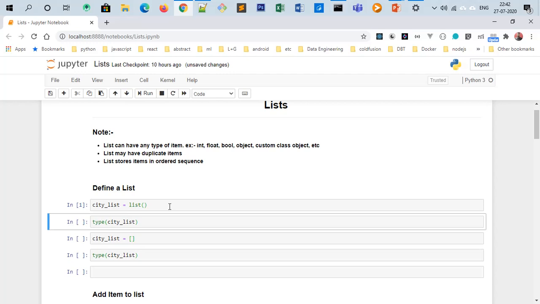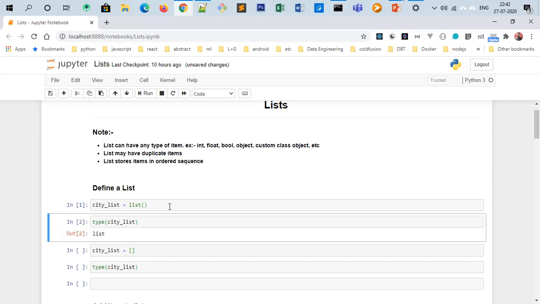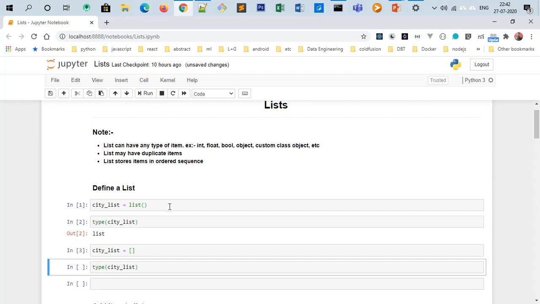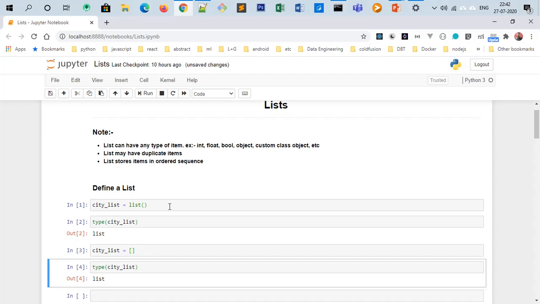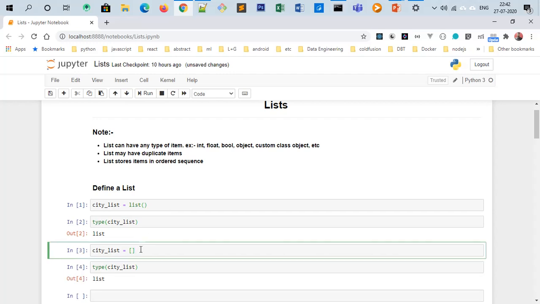Type is a method to check or return the type of any object or variable in Python. So if you see that city_list inside type is returning list. Another way to initialize a list is city_list equals square brackets. So we can initialize a list using both methods. But this second method, city_list equals square brackets, is a more Pythonic way.